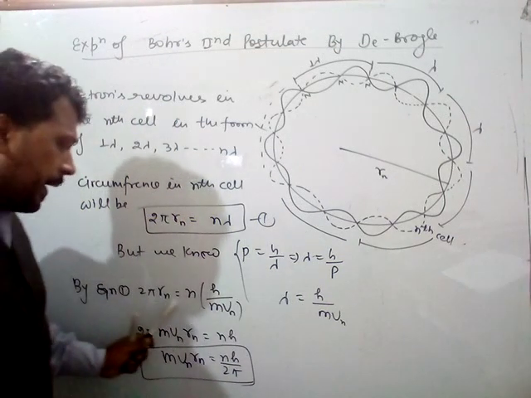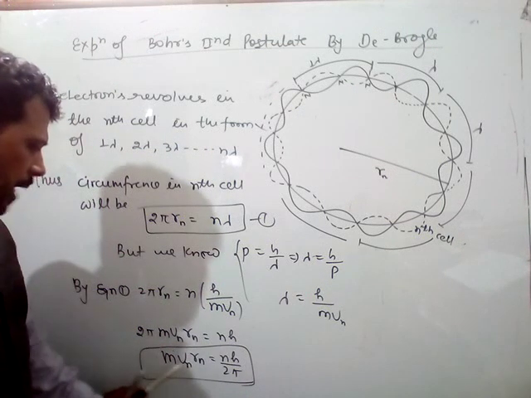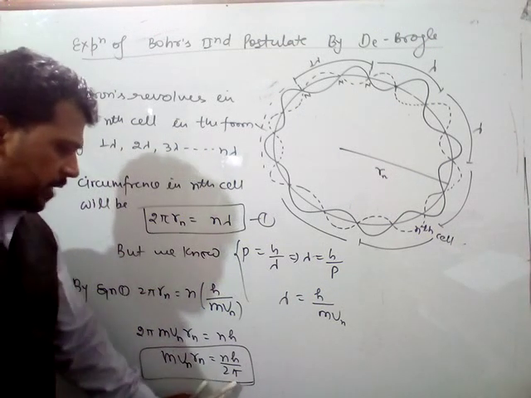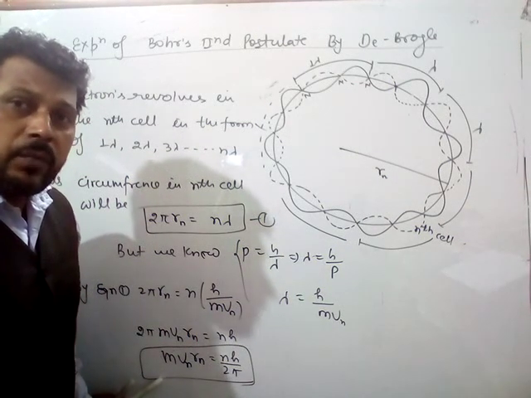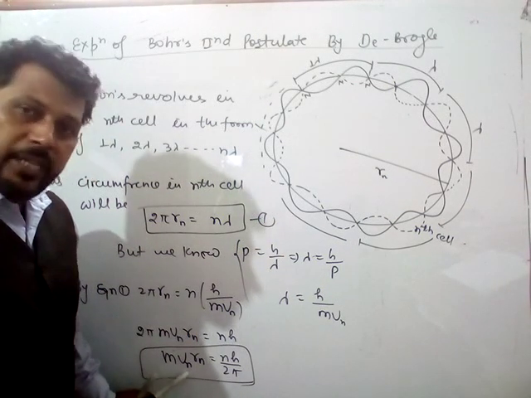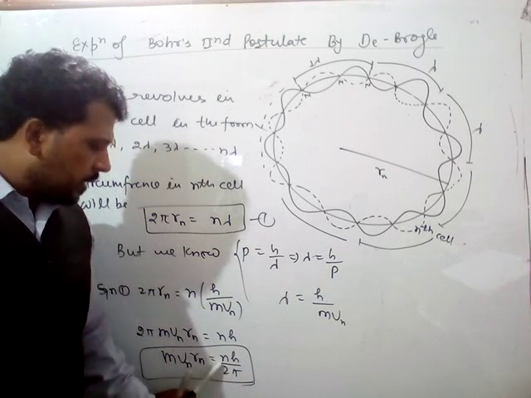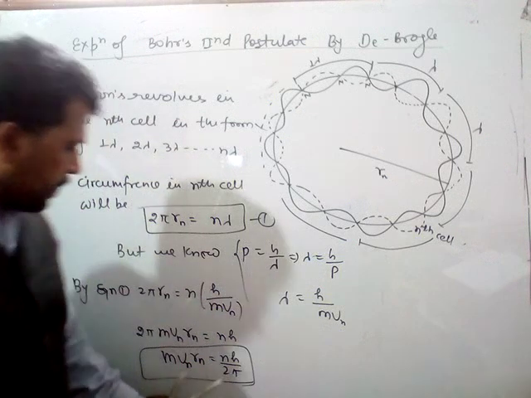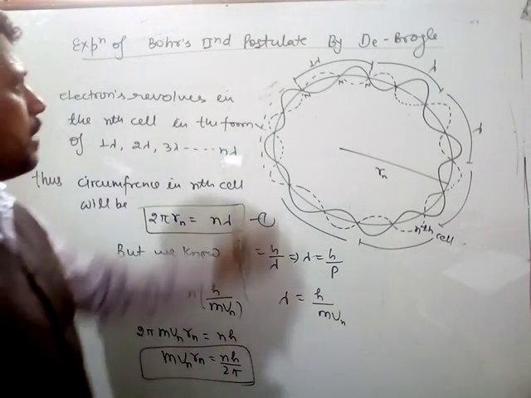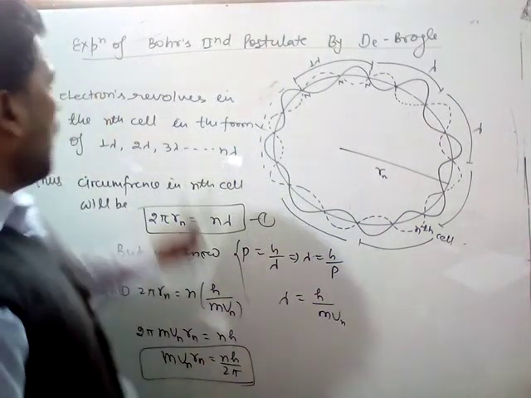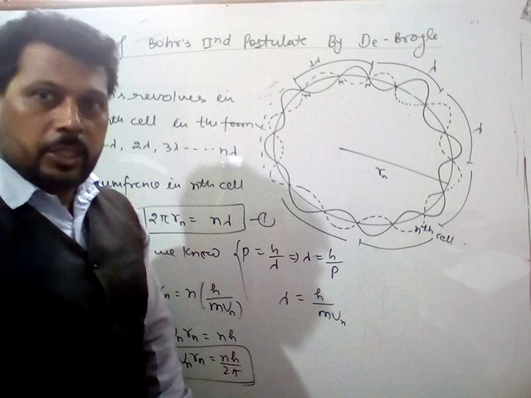so 2 pi Rn is equal to nh upon m vn, cross multiplied. So m vn Rn is equal to nh by 2 pi, and you know that this is the angular momentum mvr. For the nth shell m vn Rn, that is also equal to an integral multiple of h by 2 pi. Okay, so what is this? Bohr's second postulate has come. So this is explained by de Broglie theory, and it is the proof of Bohr's second postulate by de Broglie theory. Thank you.